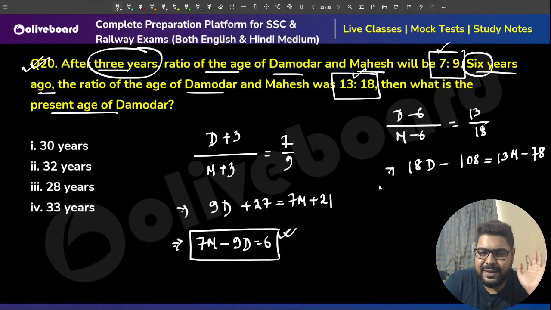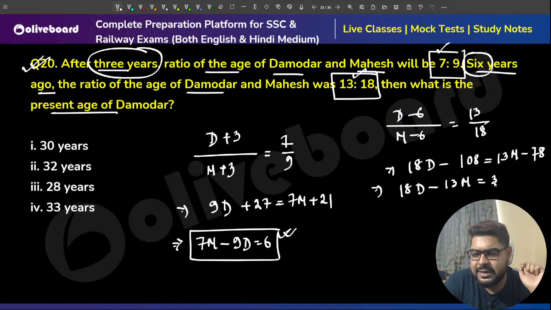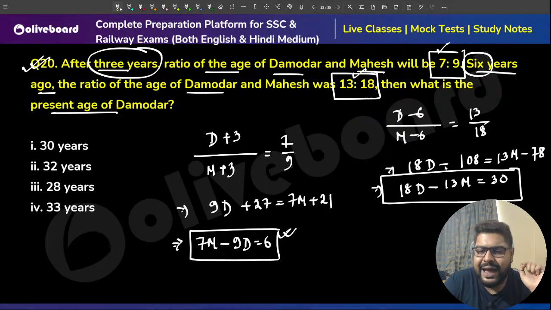So 18d minus 13m is equal to 108 minus 78, that is 30. Just solve these two equations.